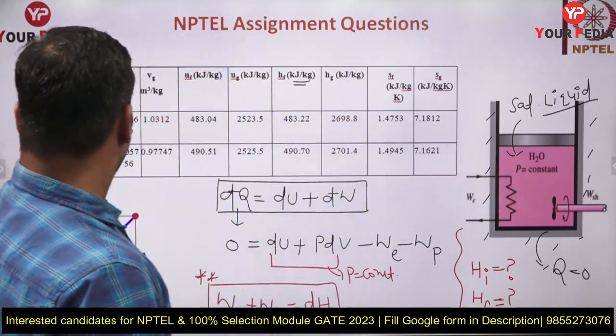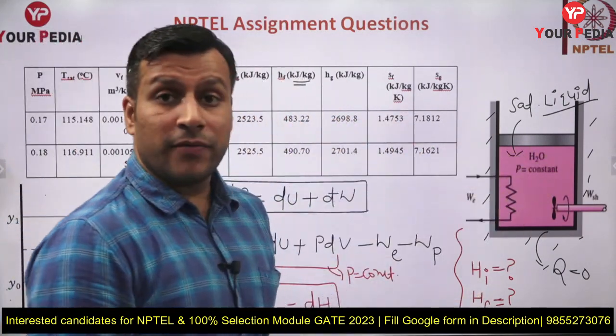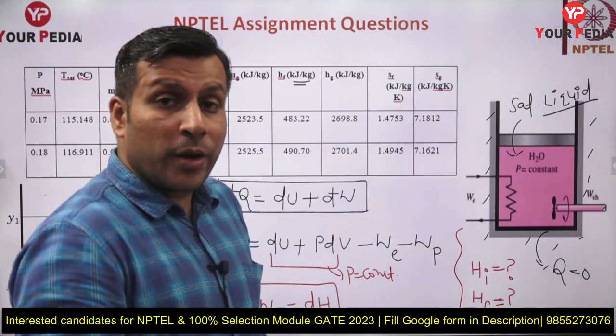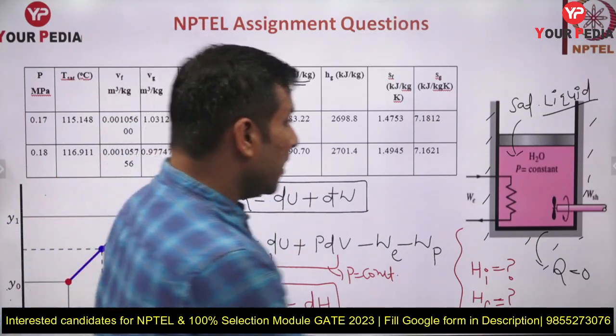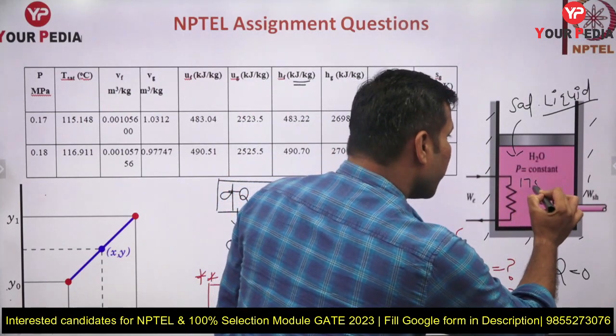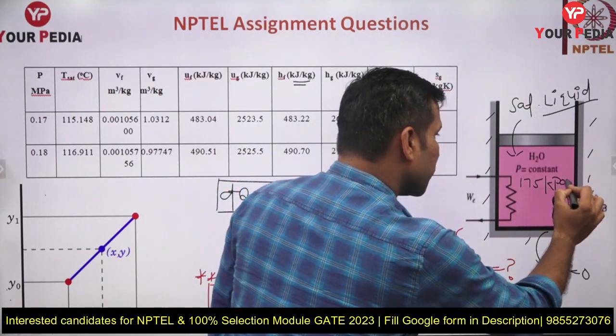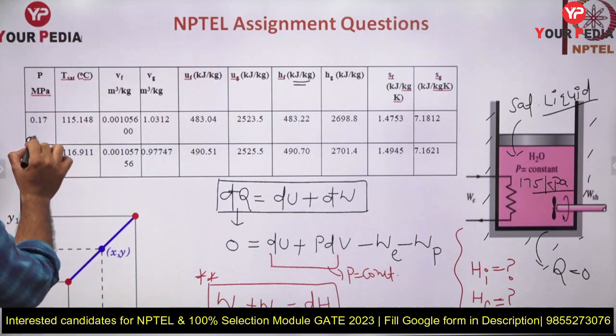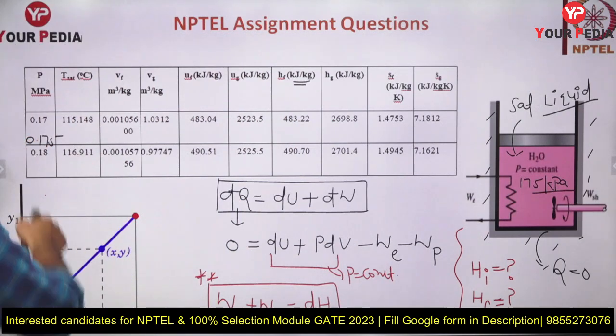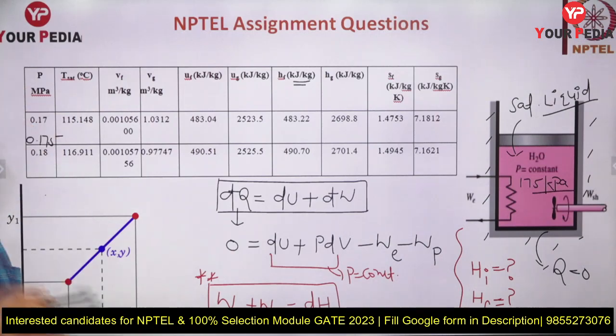At what pressure should HF be evaluated? 0.175. 175 kilopascal, or you can say this is 0.175 megapascal, because the pressure given to us is 175 kilopascal. So in megapascal the pressure will be 0.175 megapascal, exactly in between these two, guys.